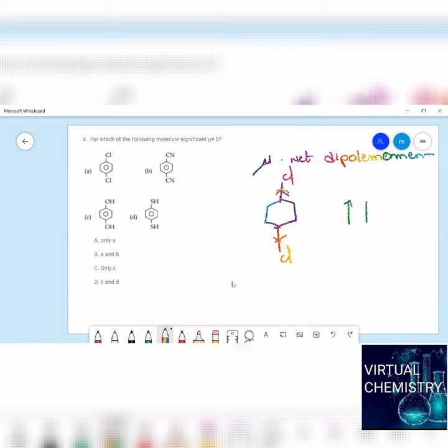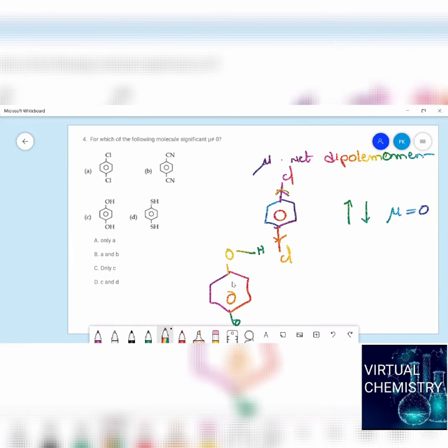So parallel vector and opposite vector, so the net value becomes 0. In such cases, the net dipole moment value becomes 0. But if you see OH and SH, they don't have a planar structure. They have a structure where the OH is out of the plane.